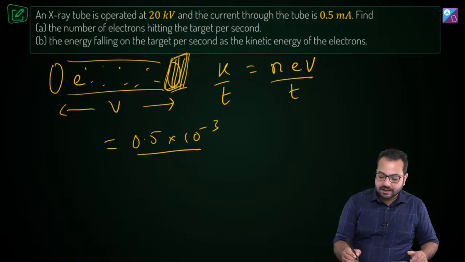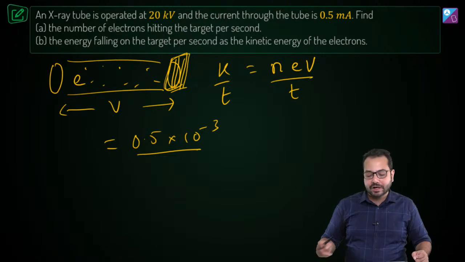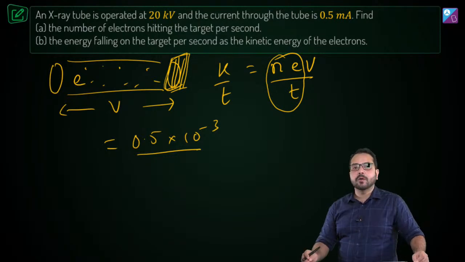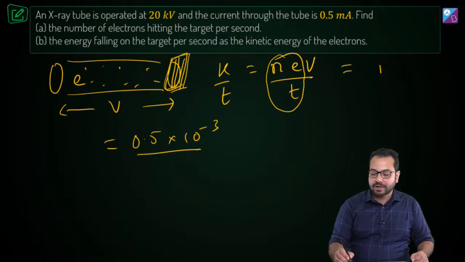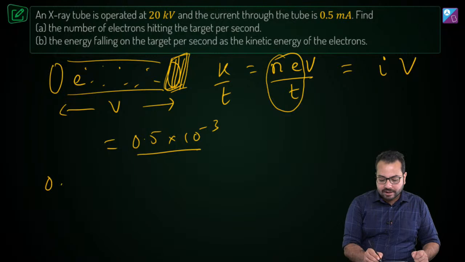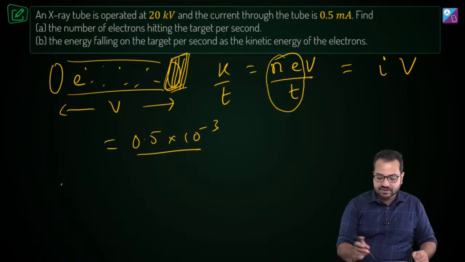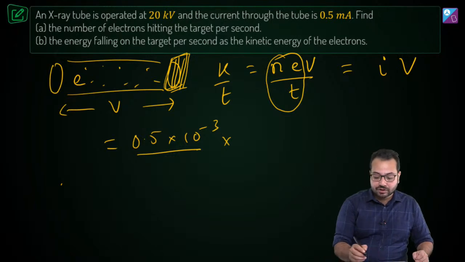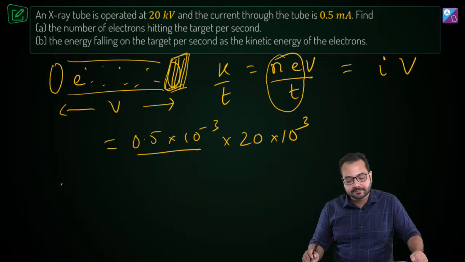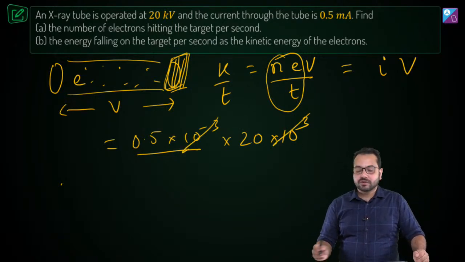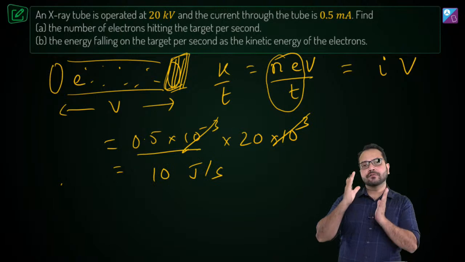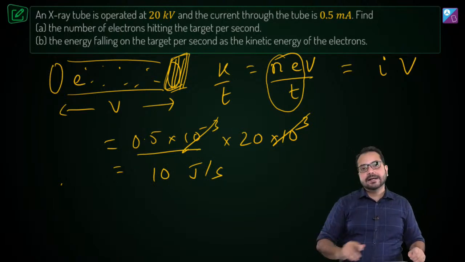Now if we divide it by t, we get the kinetic energy per unit time, and this quantity we can get from the previous equation. How much was this? This was the current. So this is going to become the current into the voltage. Simple calculation here. The current is 0.5 into 10 to the power minus 3 ampere multiplied by the voltage. The voltage is 20 kilovolt, so 20 into 10 to the power 3 volt. So 10 to the power minus 3 and 10 to the power 3 is gone. We are left with 10 joule per second. So the amount of energy falling per second on the metal target is 10 joule per second.